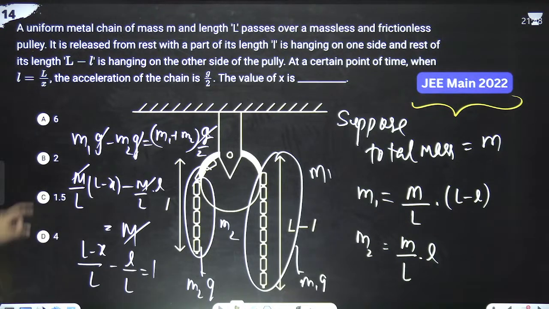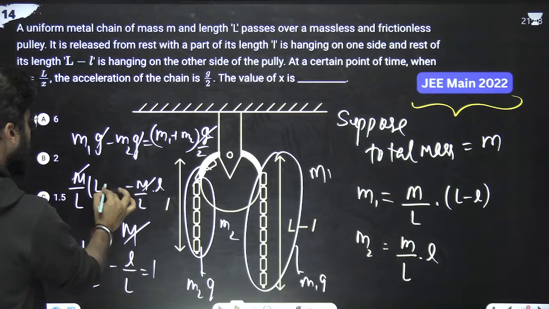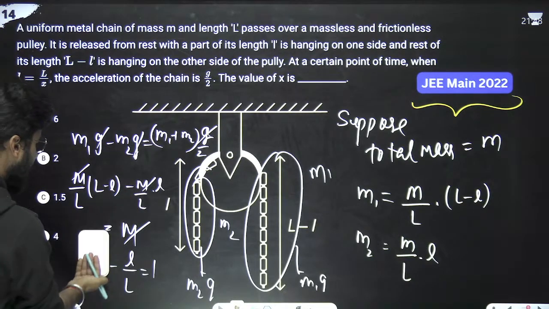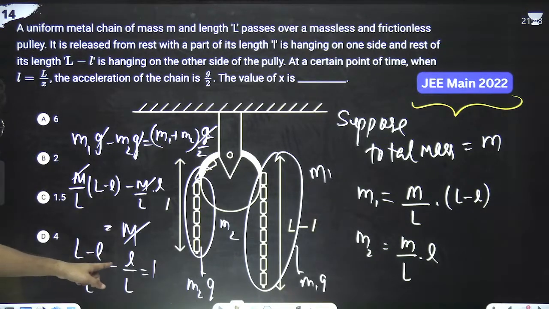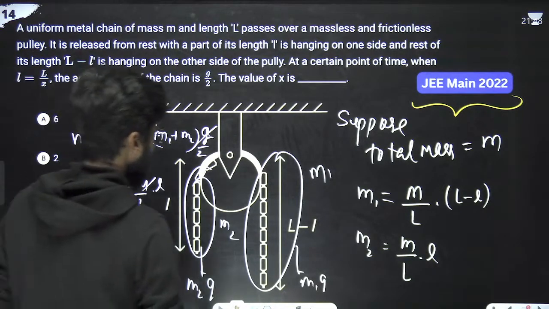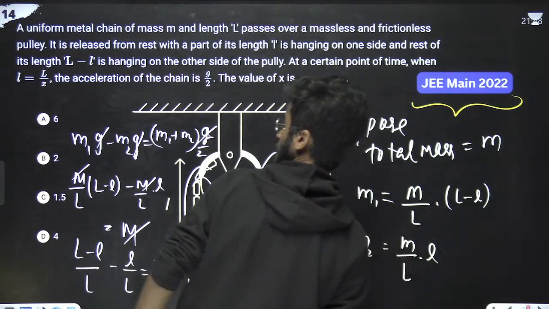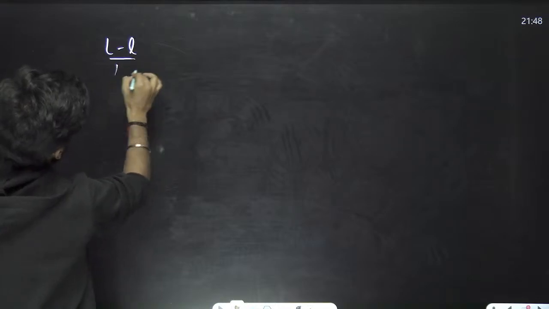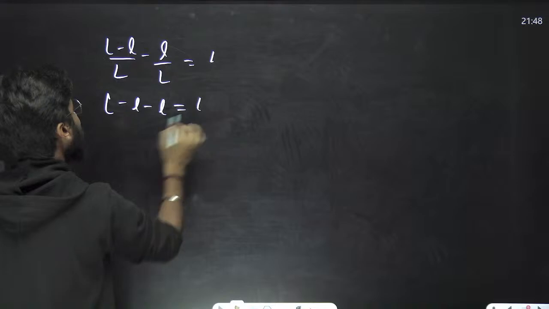Correct? We have small l equal to capital L by x. Have I done something wrong? Here it is small l, sorry. Here it is small l minus, L minus l. So this is L minus l. How can we solve it? I'm just writing on another page. L minus l upon capital L minus small l upon capital L equals 1. So we can write it as L minus l equals capital L. Correct?